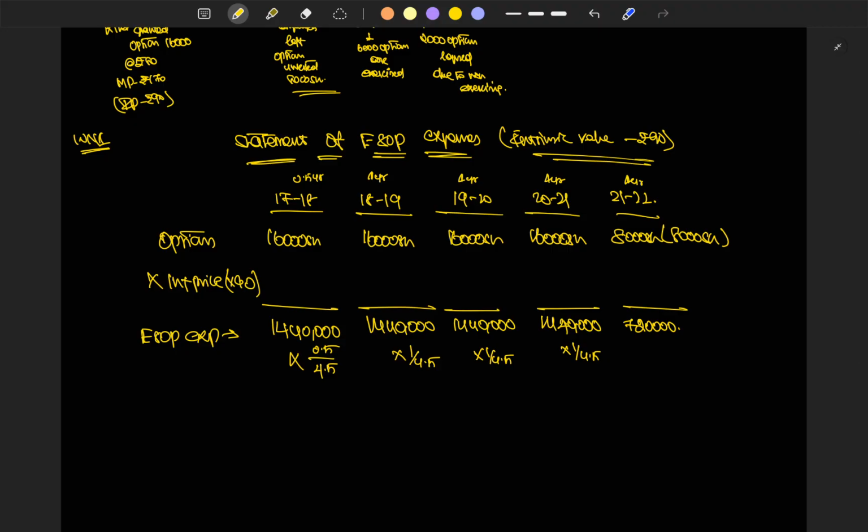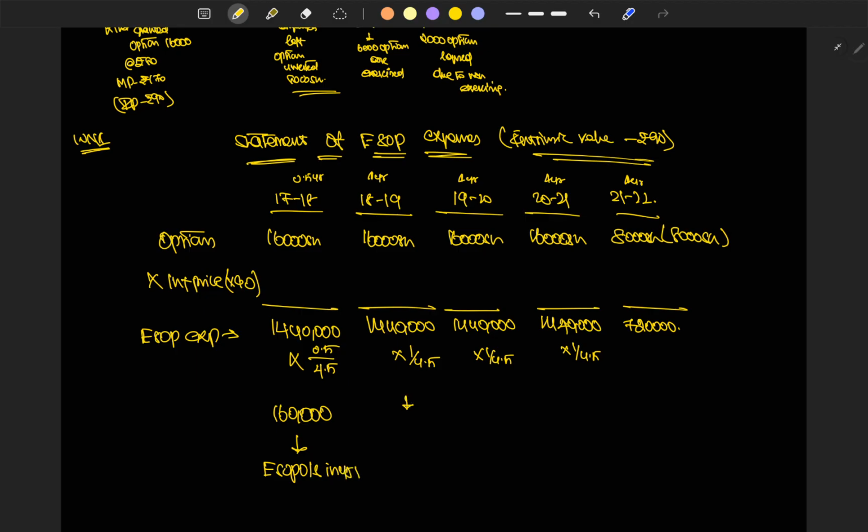Okay, 14 lakh 40,000 into 0.5 divided by 4.5 is just 1 lakh 60,000, which is the amount we are going to put under the ESOP outstanding liability in year 1.